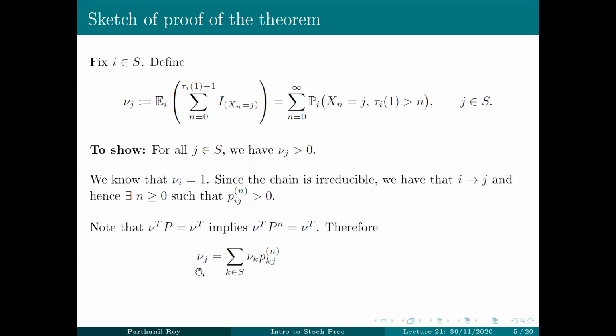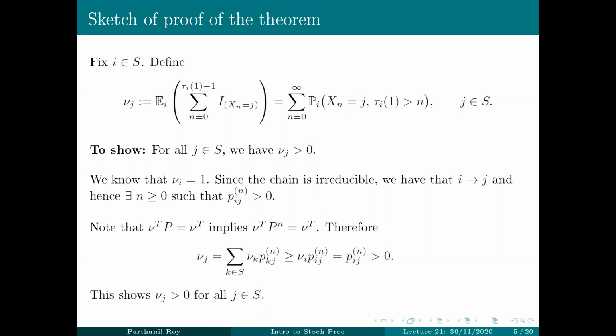So therefore, nu J would be this sum of nu K P_KJ^n. This is of course bigger than or equal to when you just specify K equal to I, which is nu I times P_ij^n. Nu I is 1, and P_ij^n is something positive. So therefore, what we showed is that nu J is positive for all J.